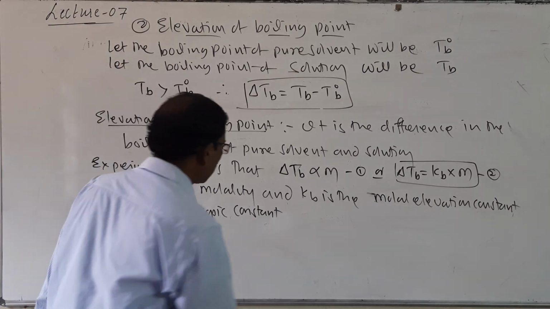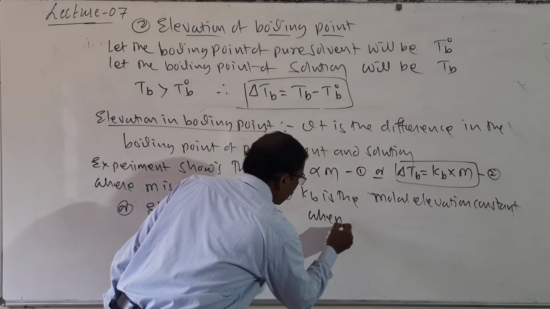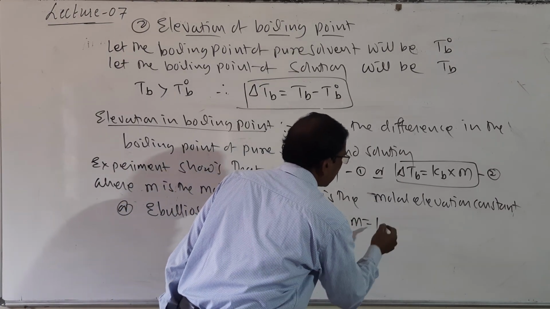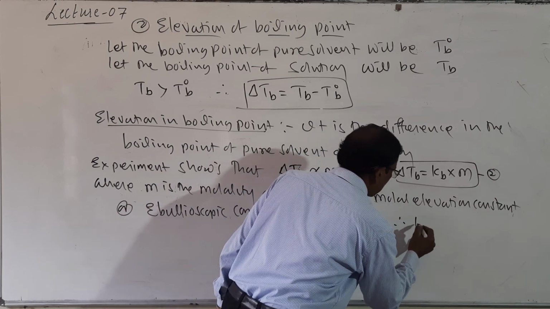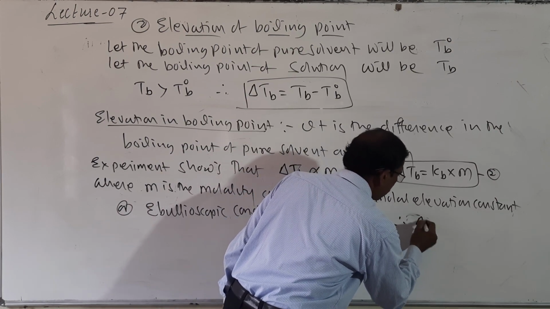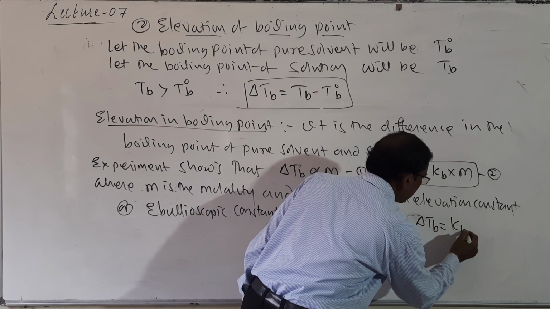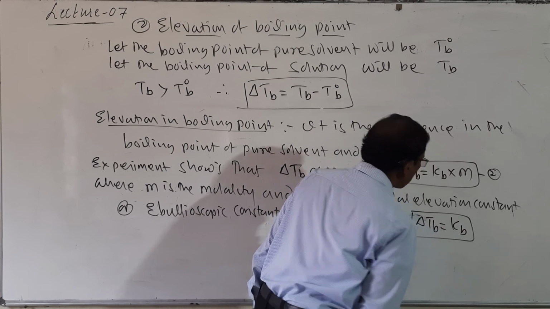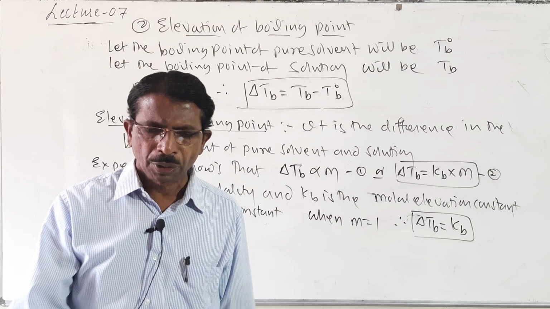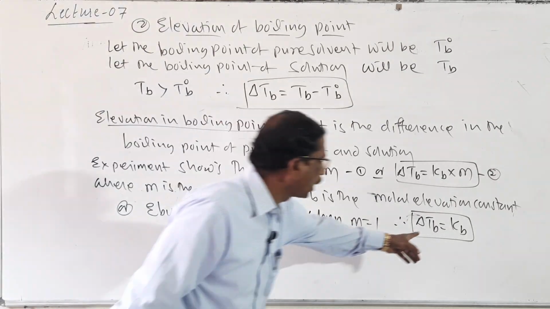So, then here when m is equal to 1, that is unity, then delta Tb is equal to Kb. So, delta Tb is equal to Kb is equal to what?